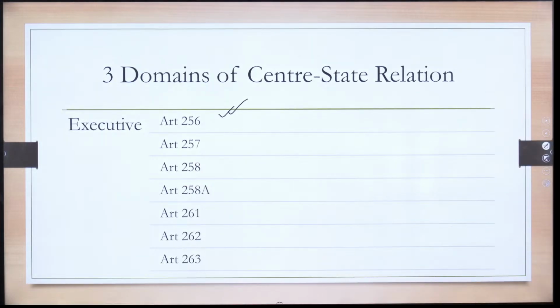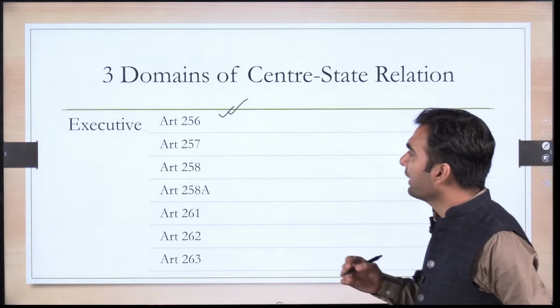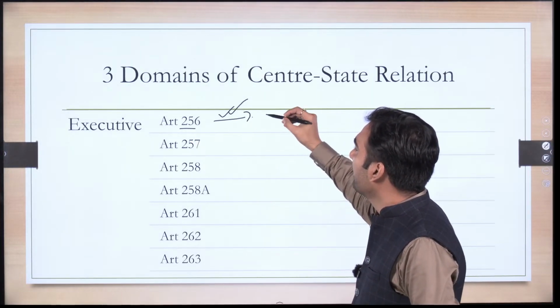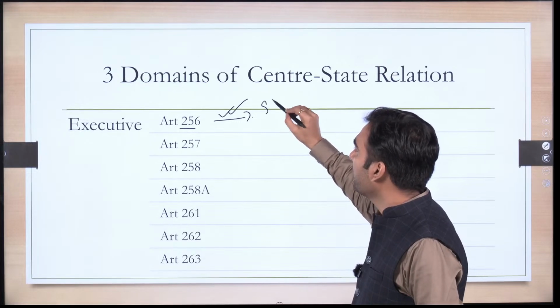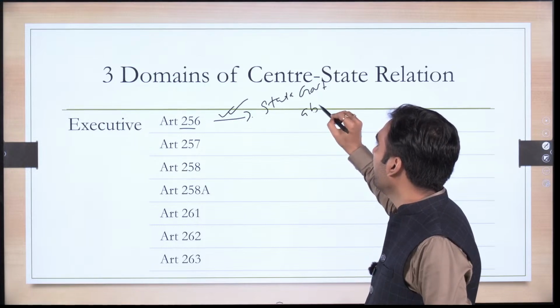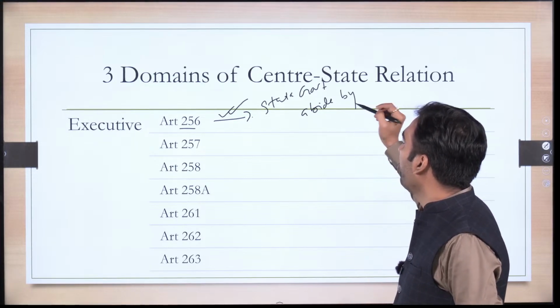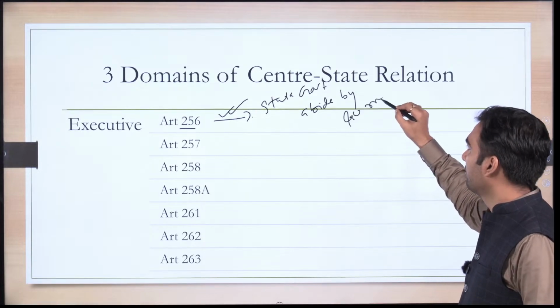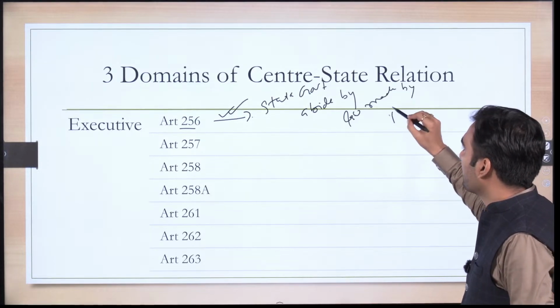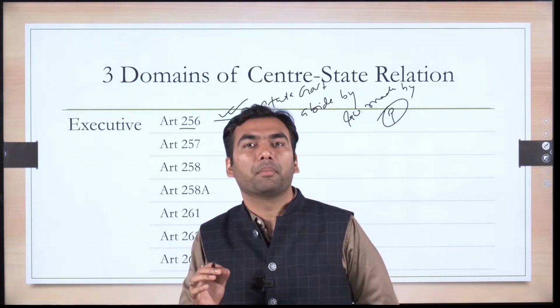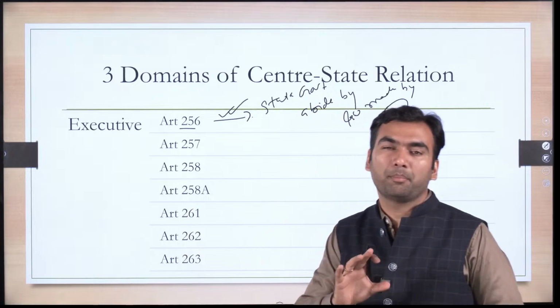Okay. So this article 256 directly says that the state government shall abide by the law made by parliament. So if parliament makes a law, the state government must abide by it. Simple.